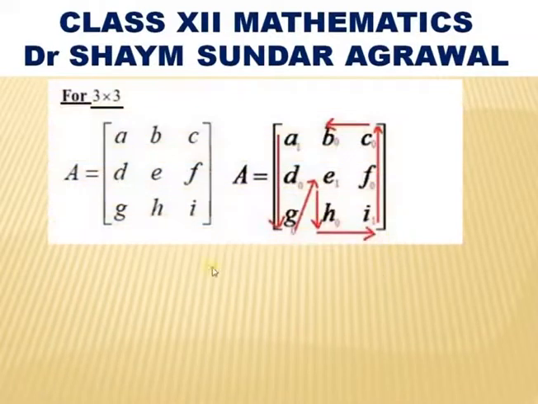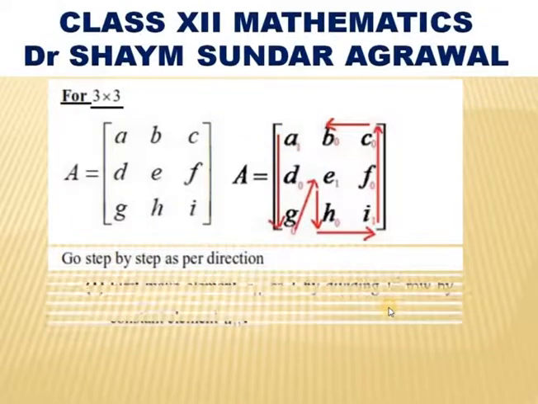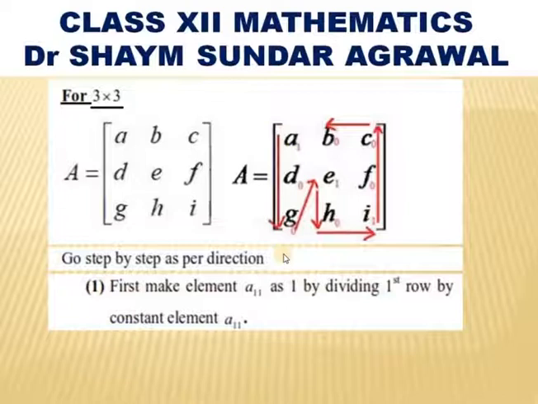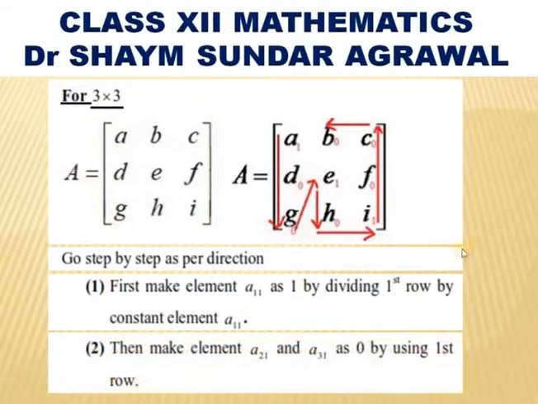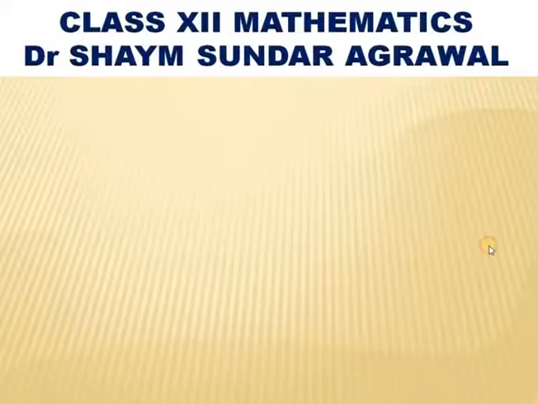Similarly, for 3 cross 3 also, if a matrix is there, first we have to make the first element a11 as 1, then go down, second row and third row, first element make them 0 by using the first row.